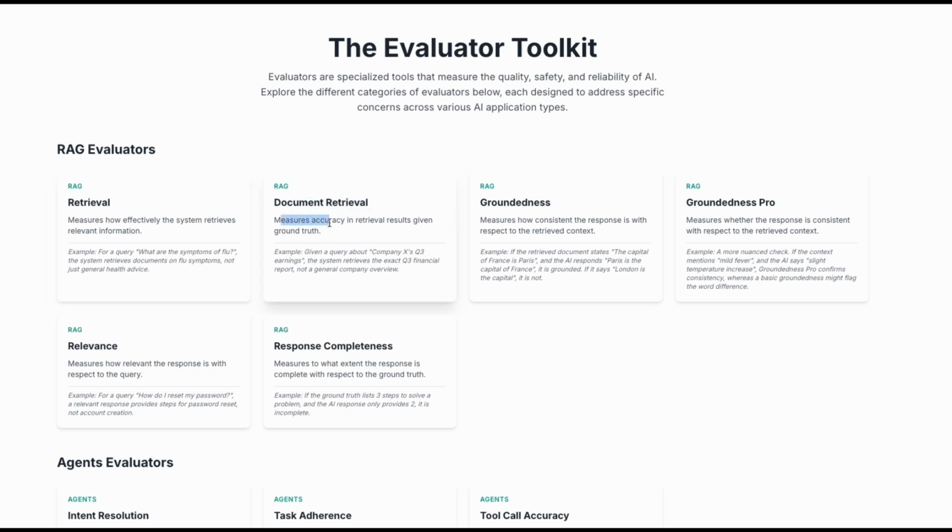Let's move on to retrieval. It measures the accuracy of the retrieval result. For instance, company X Q3 earnings. The system retrieves the exact Q3 financial report, not the general company overview. There are quite a few evaluators that fall under the RAG category.